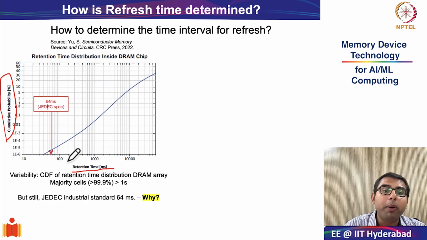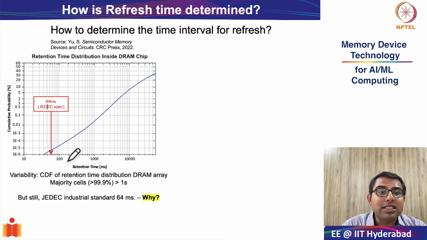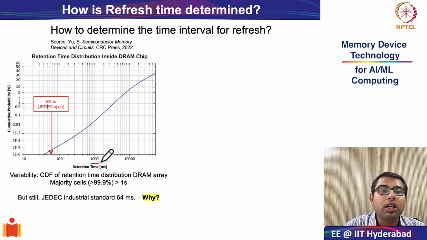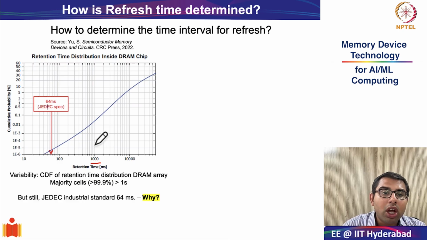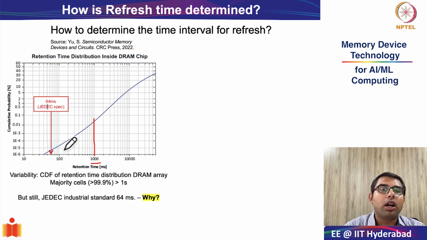A very simple way to understand this is to take some retention time. Let's take a retention time of 1000 milliseconds, which translates to 1 second, and get a projection on this blue line. This blue line is the cumulative probability percentage measurement, and we see what the value on the y-axis is where it intersects.